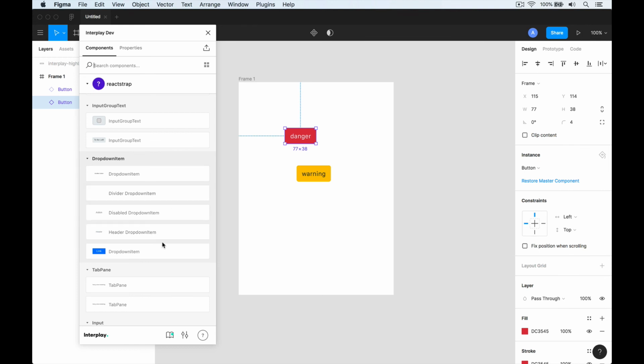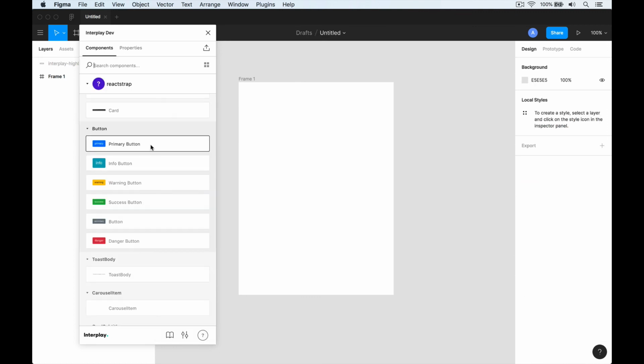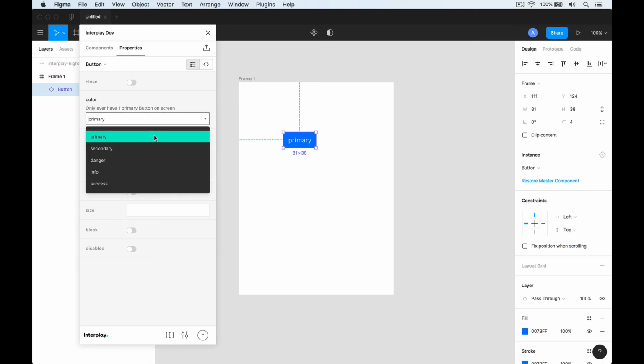So let's go back to Figma. We're a design system user again now, and we can see that an update's been published. And let's try using the button component again. We add it onto the canvas, and this time we only see a subset of the code properties, and we have a nice select drop-down of allowed colors to guide us on how to use the component.